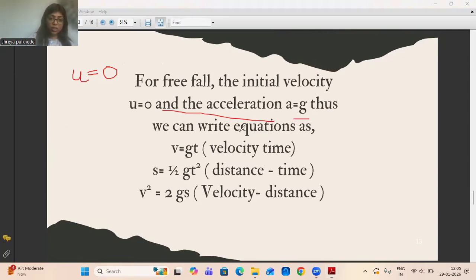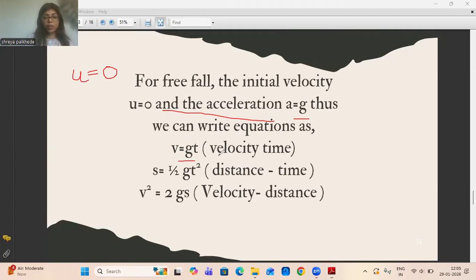So there were three equations in terms of motion, which were v is equal to u plus at and the other two. Here we are writing those three equations in terms of gravitation.